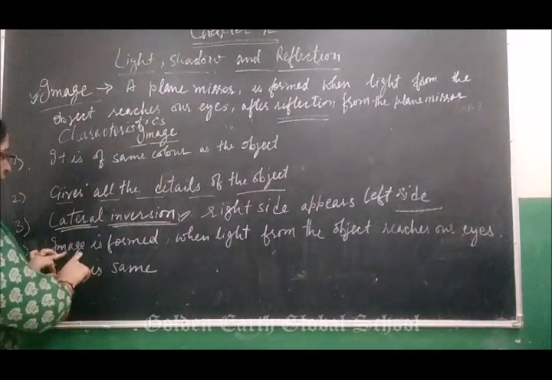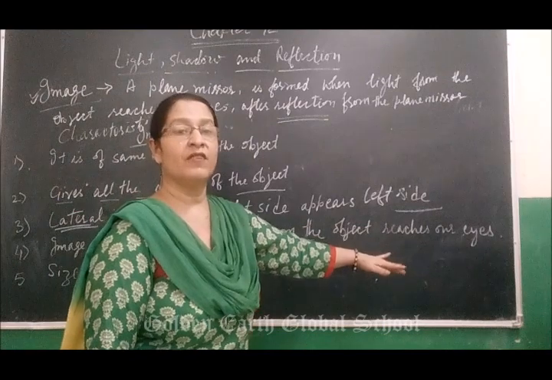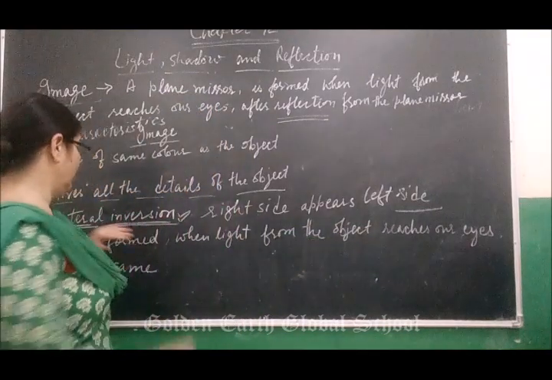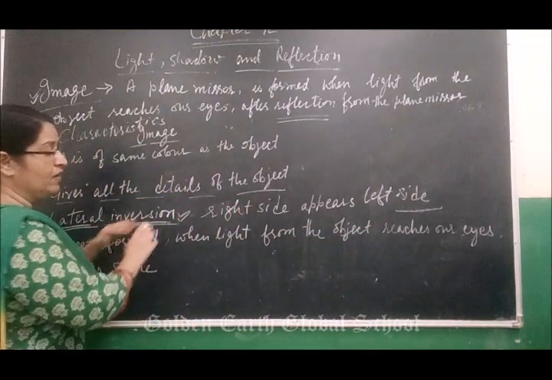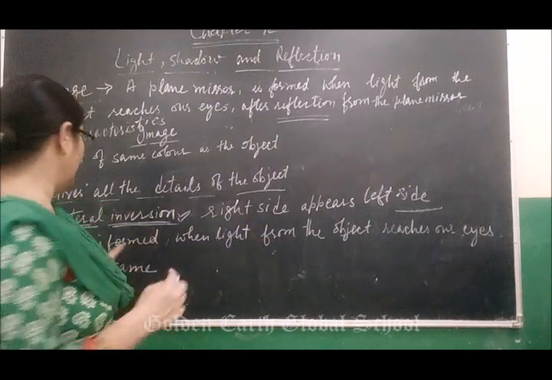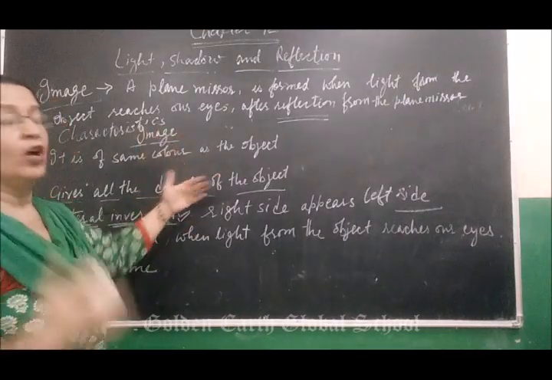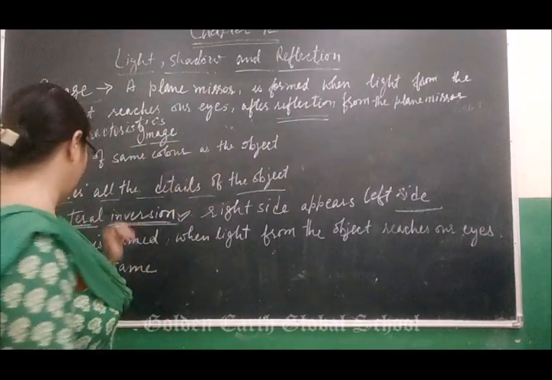Next, an image is formed when light from the object reaches our eyes, and a shadow is formed when the light is blocked by an opaque object.